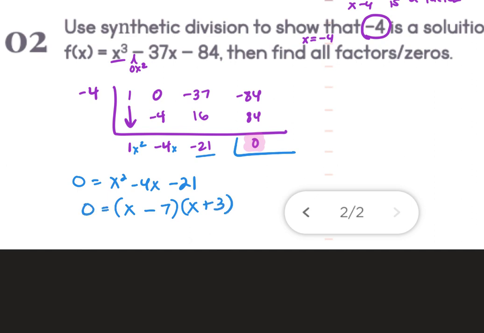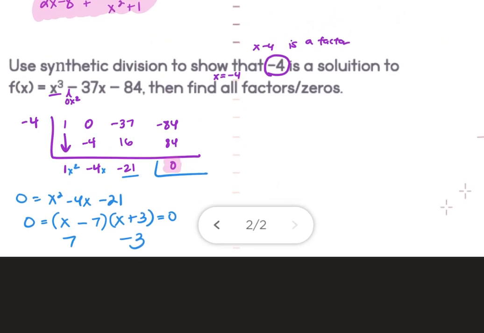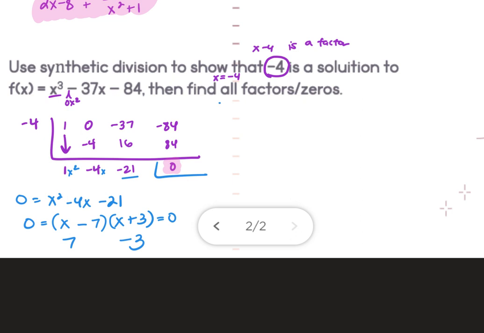Split and solve, and I get the remaining factors. It says find all the factors. So I include in my answer the one they gave me, -4, then -3, then +7.